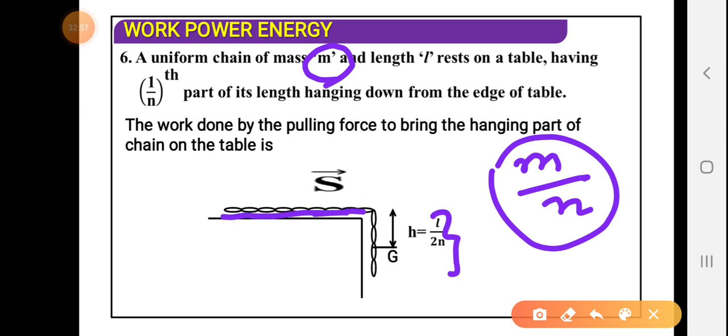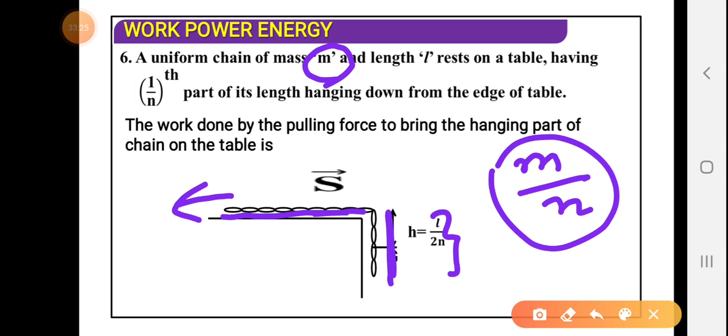Now the chain is pushed a little in the left direction, so that all the chain portion that was hanging from the edge of the table now has to come onto the horizontal table. And so we have to find the work done. First of all, find the center of mass of this hanging part.